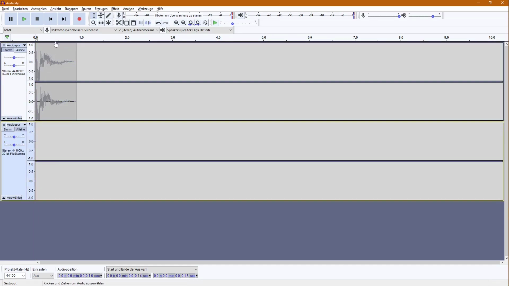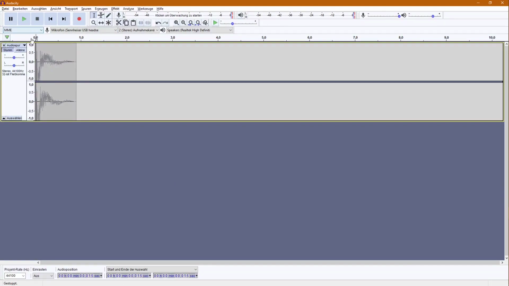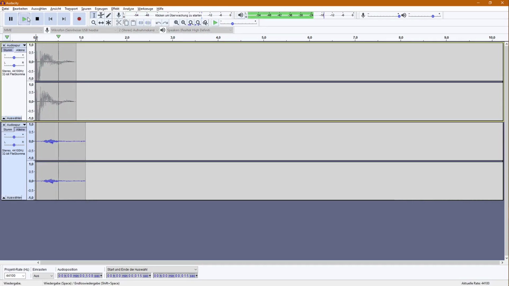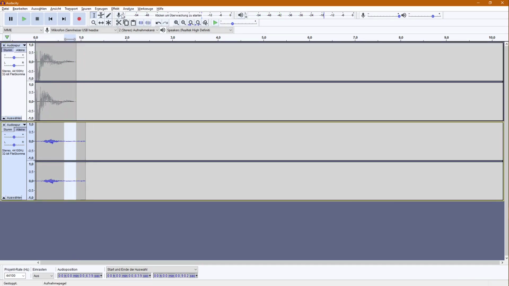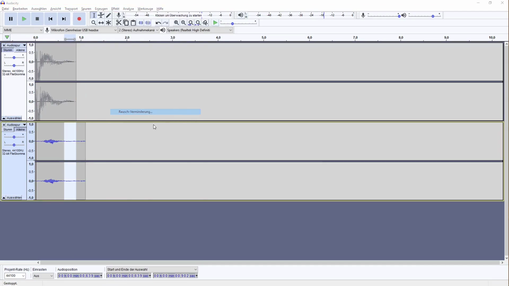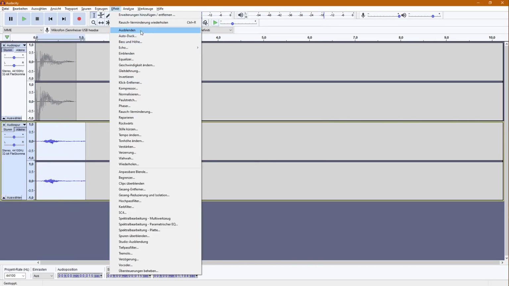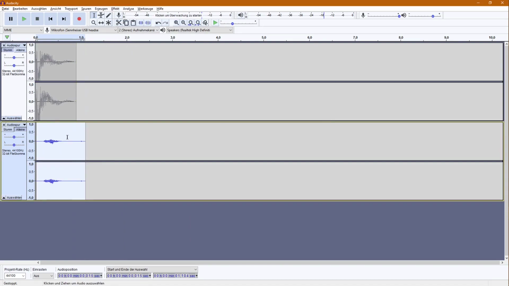I'll just try screwing RAM or something now. Try that out. Again, get the noise reduction. And then cut all unnecessary parts out.